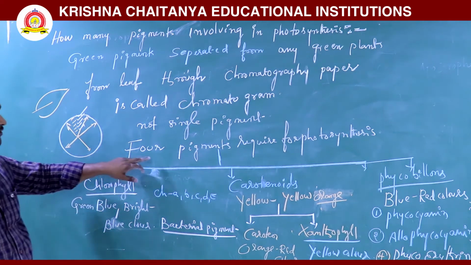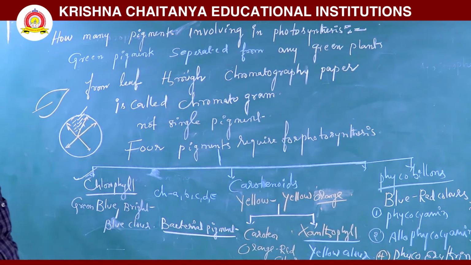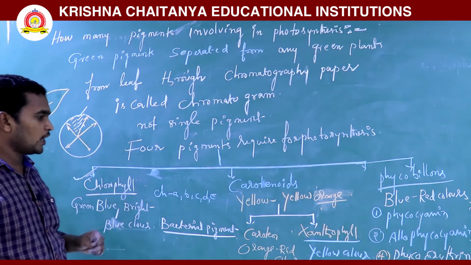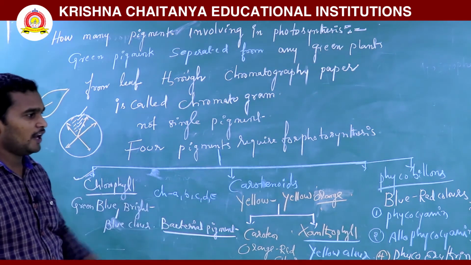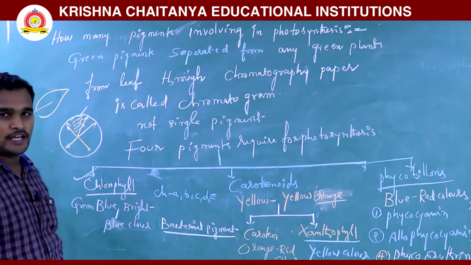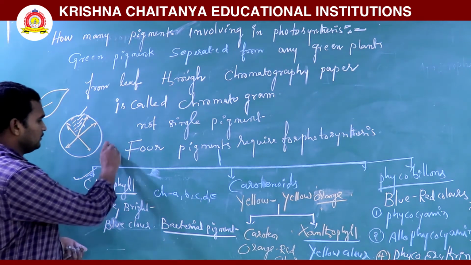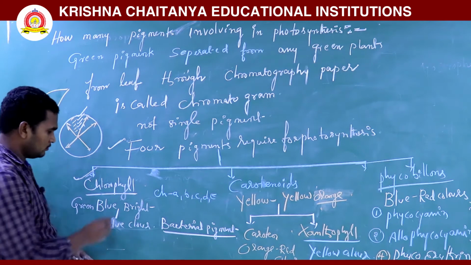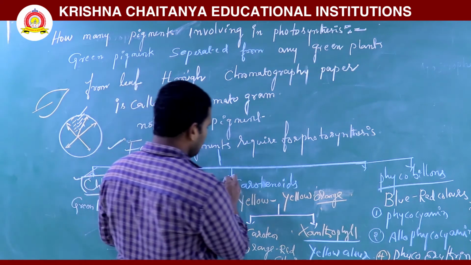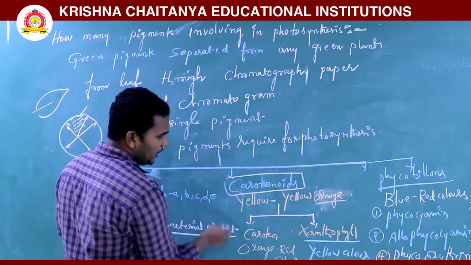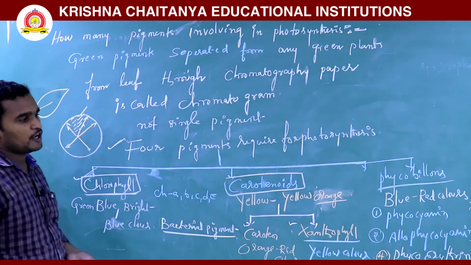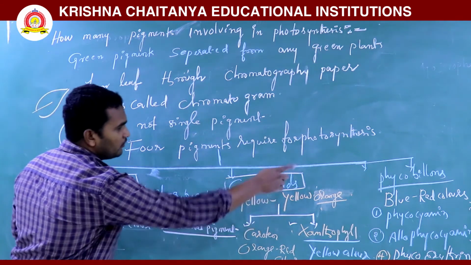Okay, how many pigments are involved here? Mainly 4 pigments are required for photosynthesis: chlorophyll; next, carotenoids, again divided into keratin and xanthophyll; and phycobillions, meaning phycocyanin, allophycocyanin and phycoerythrin. These 4 pigments are given in our book.